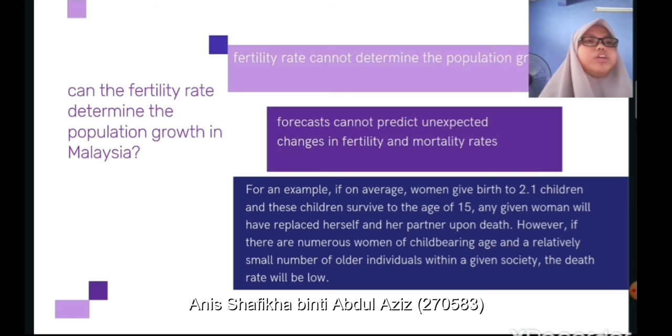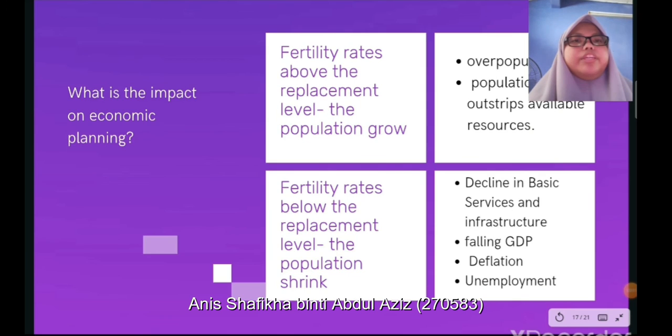However, if there are numerous women of childbearing age and a relatively small number of older individuals within a given society, the death rate will be low. So, even though the total fertility rate is below the replacement rate, the population may remain stable or even increase slightly. This is because the number of women of childbearing age is more than the number of older people. So, it means that the birth rate will be more than the mortality rate. As the conclusion, fertility rate cannot determine the population growth, as we cannot predict or forecast something from the births and the deaths.